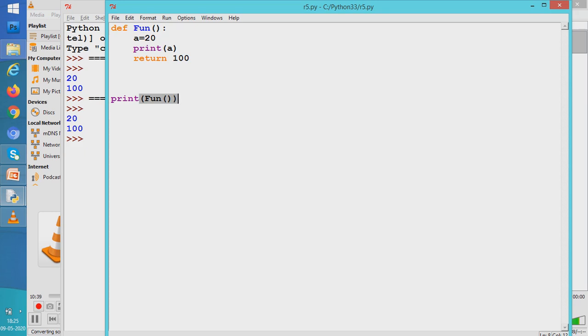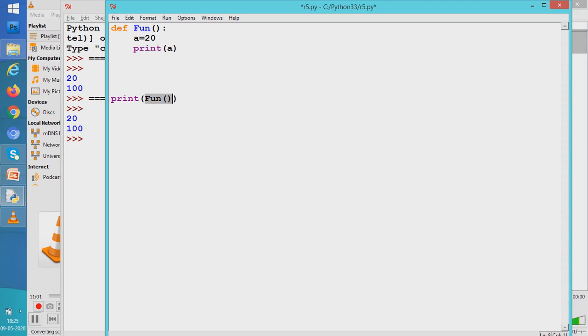Now students, what happens if we had not written return 100? If we had not written return 100, the function fun was incapable of returning something back to the calling statement, that is back here.